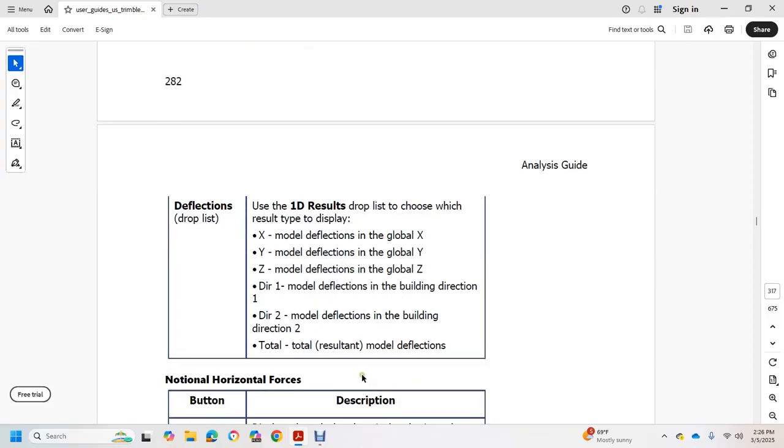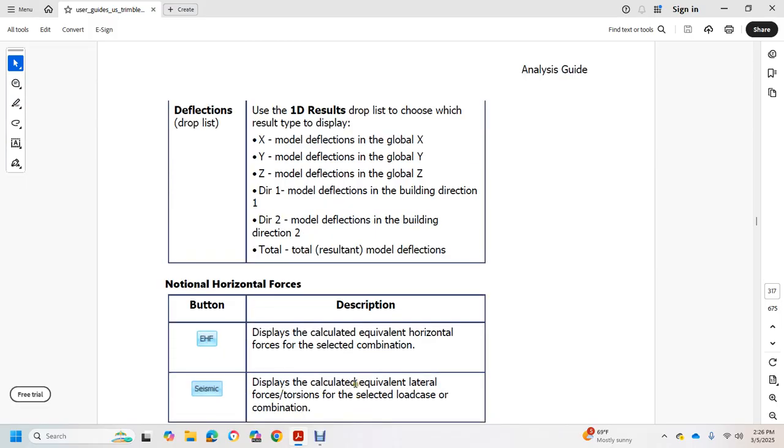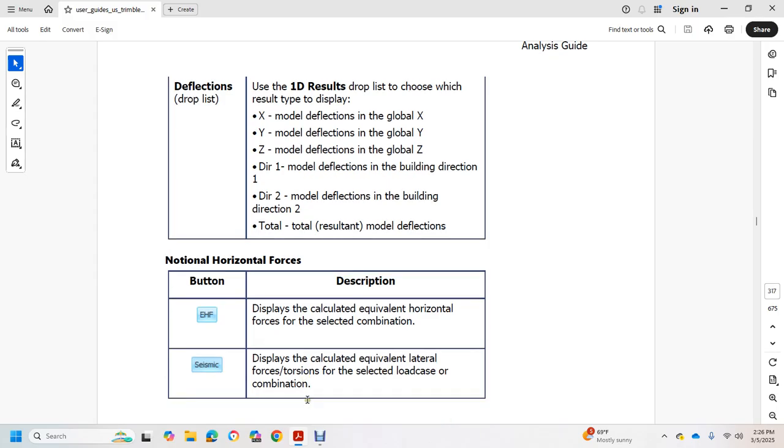Rotational horizontal forces. EHF displays the calculated equivalent horizontal force selected with the combination. Seismic displays the calculated equivalent lateral force. The torsion of the selected load case and combination.